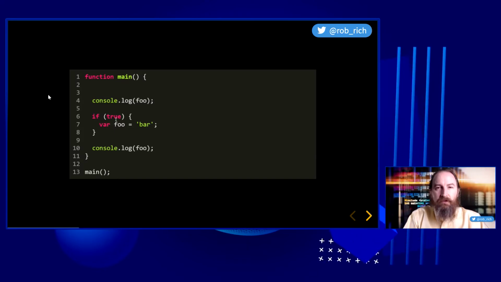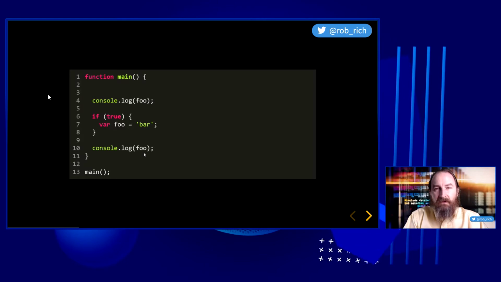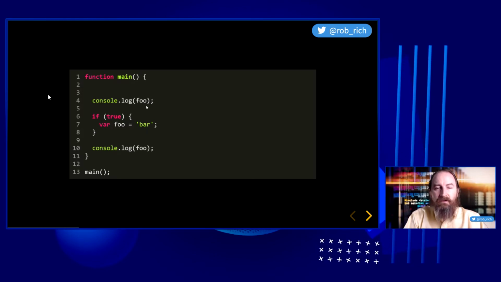In JavaScript, variables are defined with function level scope, not curly brace level scope. So this foo variable is in the current scope. Inside this true block, we will set its value to bar. And then as we leave this curly brace, now we'll console log the value again. What was undefined is now set to bar, so we'll console log bar. Now that's interesting. We kind of got to think through it with that two-pass compiler to be able to understand why we could log undefined rather than missing variable here.